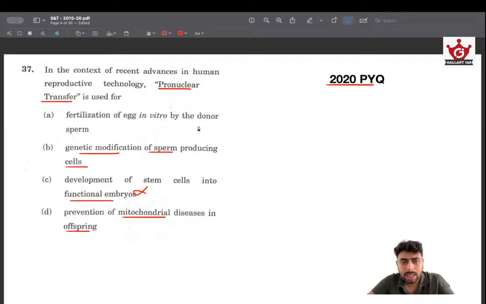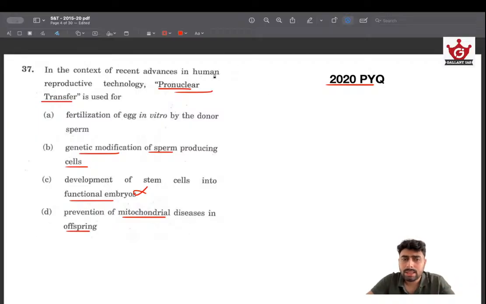From that knowledge we can actually work on that, because in a nuclear transfer most likely something that is specifically found in the nucleus will be most affected, or will be the key focus of this particular technology. In that regard, mitochondria makes for a good choice, because sperm doesn't really have any particular relevance in terms of nucleus. Same way fertilization of egg is not just about nucleus, it has got multiple other factors. So something that is very specific to the nucleus is mitochondria, and having that knowledge really helps you arrive at the answer, even without knowing what exactly this pro-nuclear transfer technology entirely is.